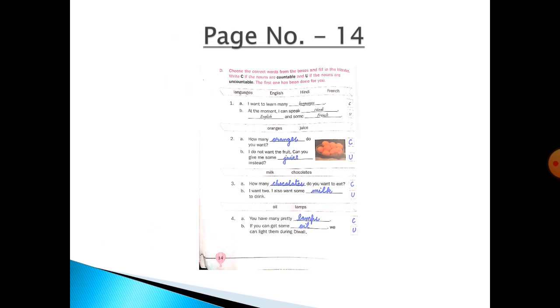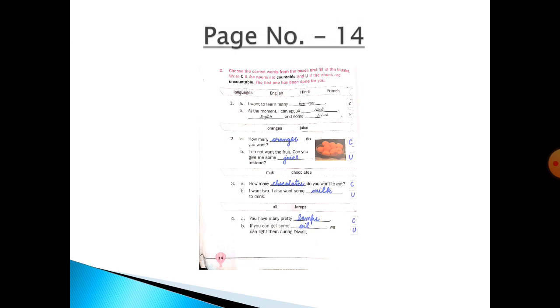Now in the fourth one, you have many pretty dash. Now oil and lamps. So you have many pretty lamps. Lamps can be counted, so you will write C here. If you get some dash, we can light them during Diwali. Now oil you cannot count, so you have to write U here, because this is an uncountable noun.